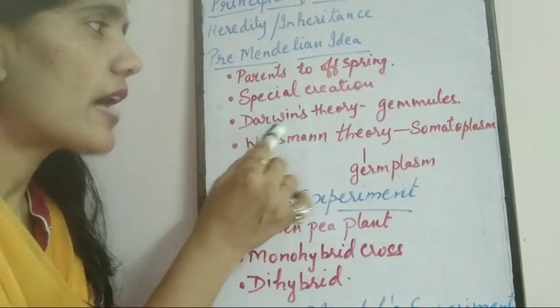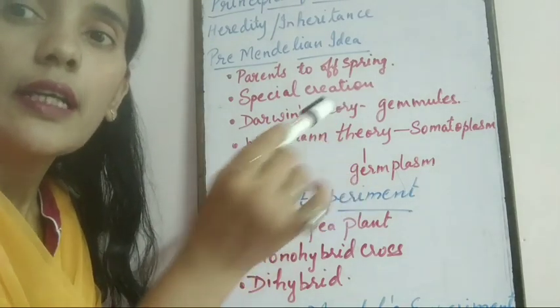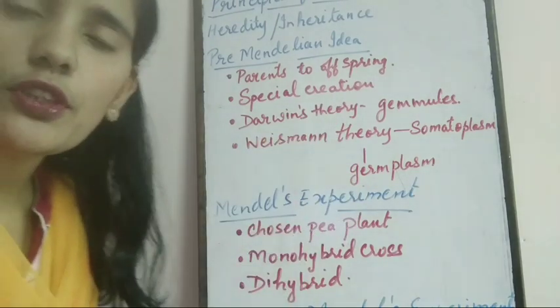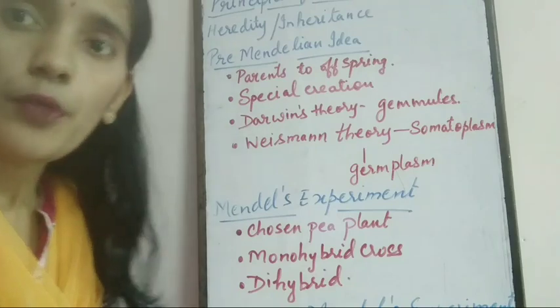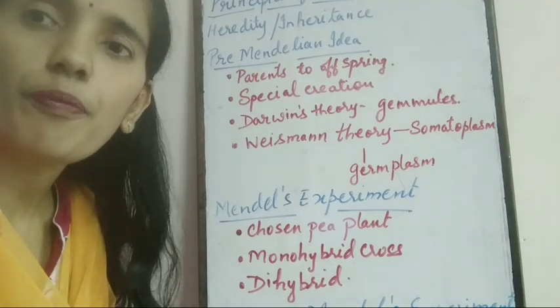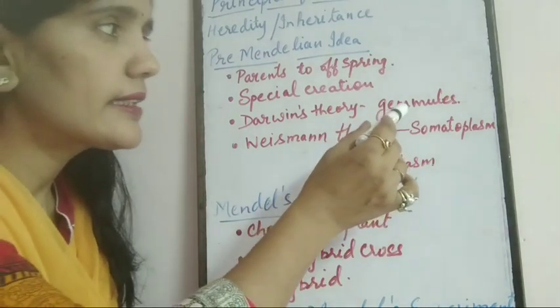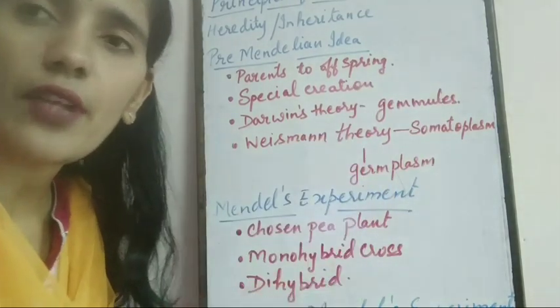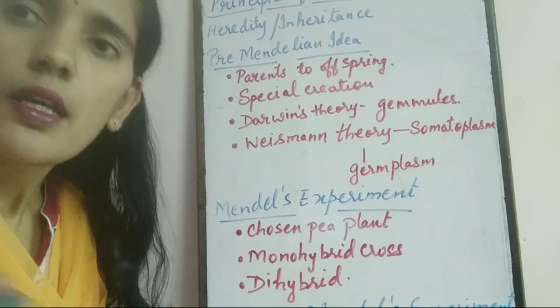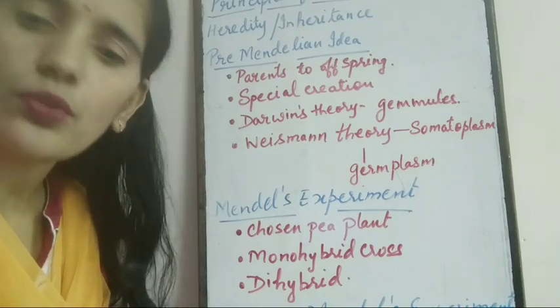Clear? Darwin's hypothesis is also known as the hypothesis of pangenesis. According to it, gemmules help in the transmission of characters from parents to the offspring.